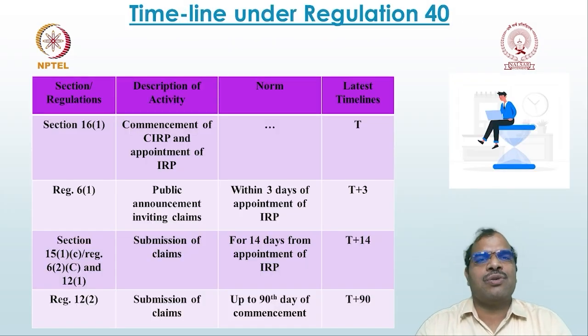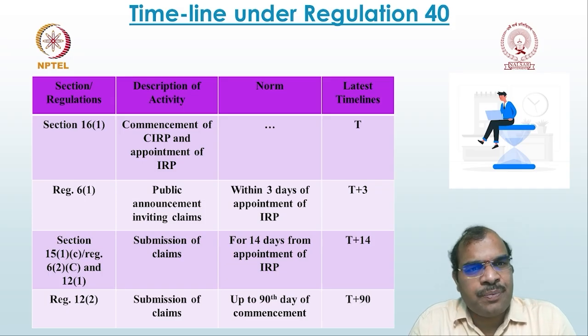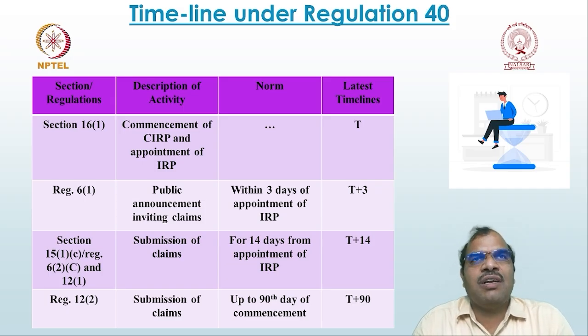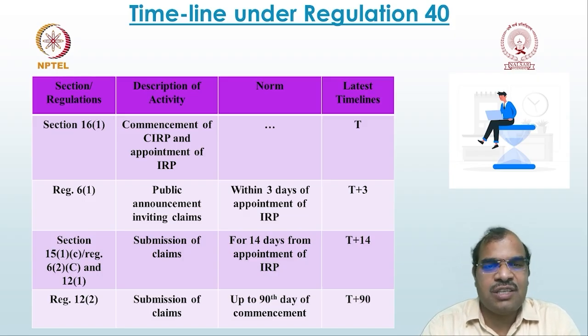Now let us look at the timelines under regulation 40, the CIRP regulations. This is the model timeline given under the regulations. T, that is the transaction date, section 16, commencement of CIRP. Then T+3, public announcement: within 3 days of appointment of the IRP, the public announcement shall be made. Then within 14 days, T+14, submission of claims. Submission of claims shall happen within 14 days, that is 14 days from the appointment of the IRP.